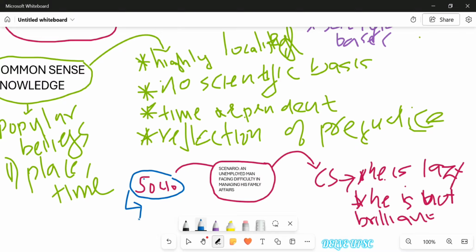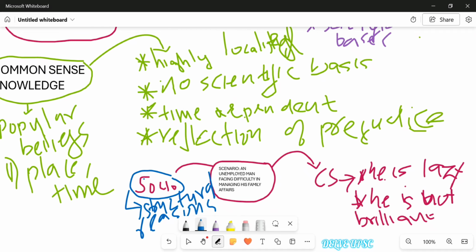Sociology would look into the structural reasons that prevent the man from accessing the available opportunity, that restrict the choices available to him. So sociology would be looking at the structural reasons that actually result in inequality of opportunity. The scenario is the same here, and I hope you understand how common sense knowledge and sociology interpret this scenario differently. The scenario is the same, but common sense knowledge just relies on peripheral matters, what is very easy to understand.